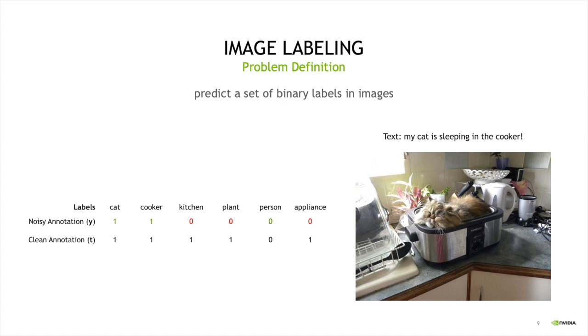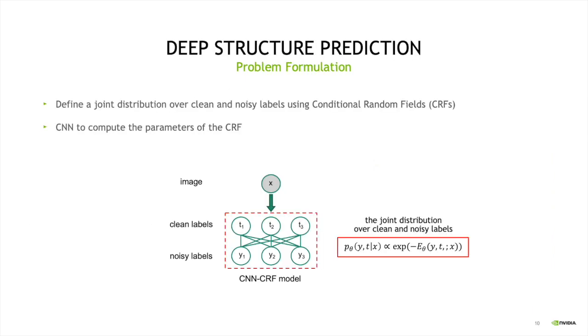To represent a clean label, we're going to use the vector t, which is also a binary vector. And we assume that we don't have access to this binary vector during training. So in this part of the talk, we're going to assume that we're representing the joint distribution of clean and noisy labels together using a conditional random field. A conditional random field defines the joint probability distribution over clean and noisy labels using an energy function.